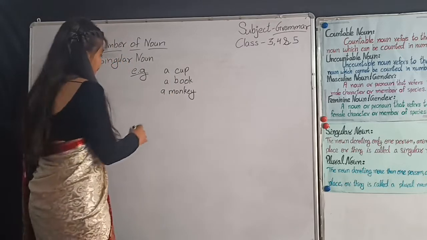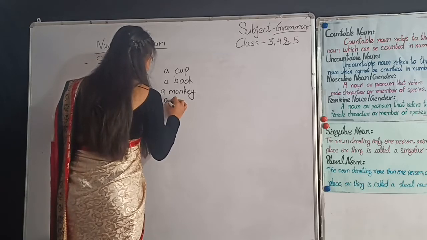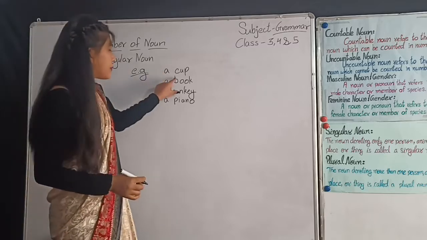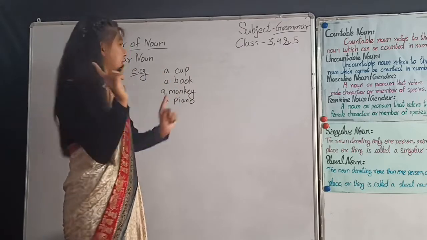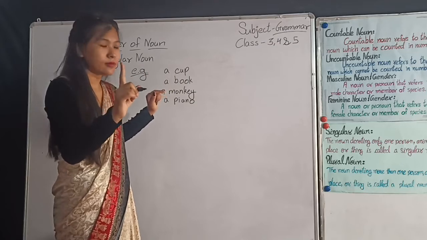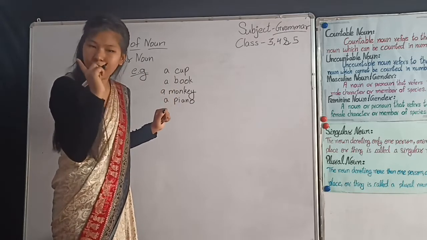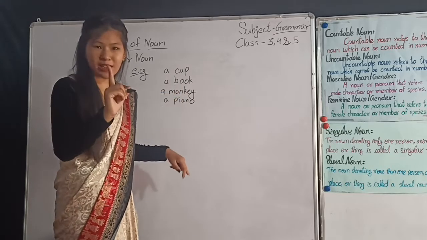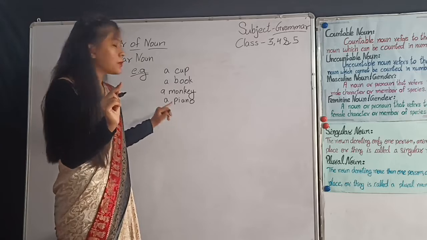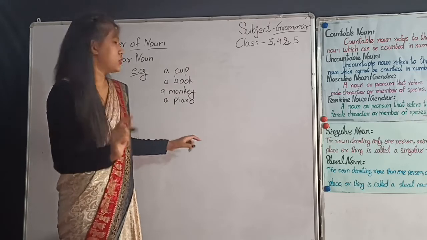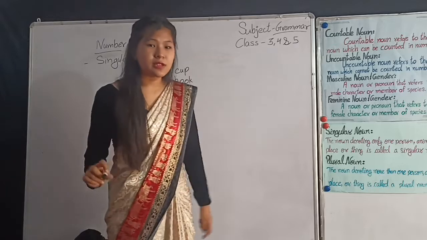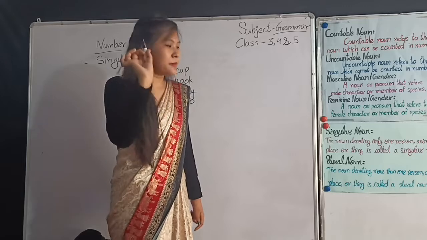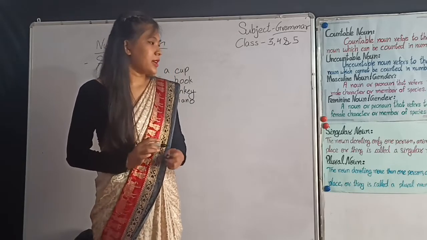In the same way, a piano. So, a cup means one cup. It is singular noun, only one. Like book, a book or one book, only one in number. And monkey, one animal, only one monkey. Piano, one piano.